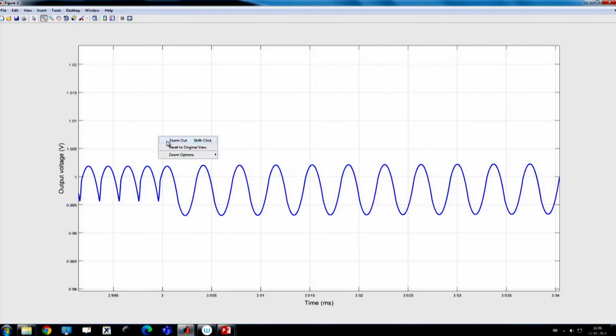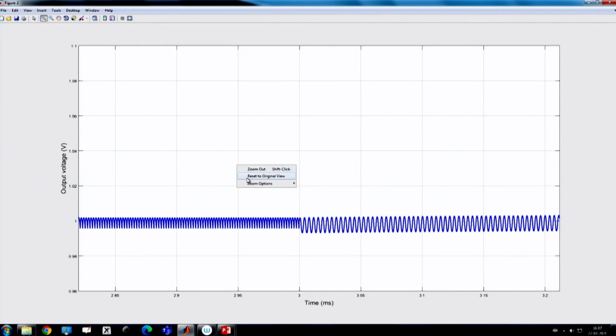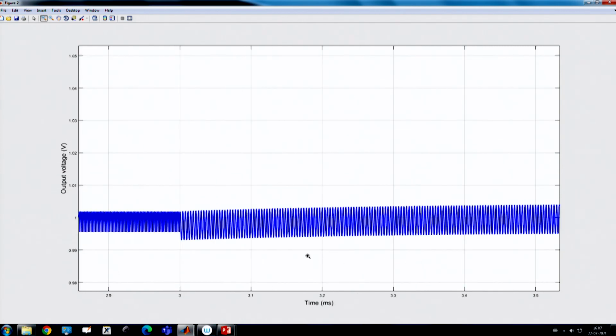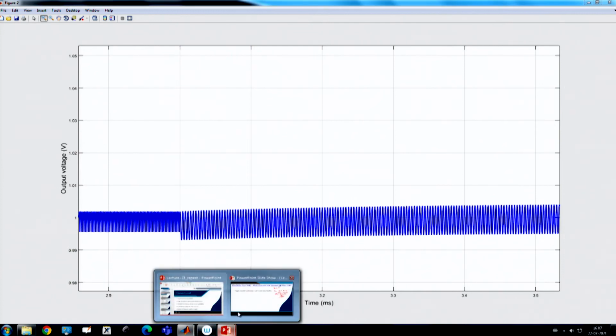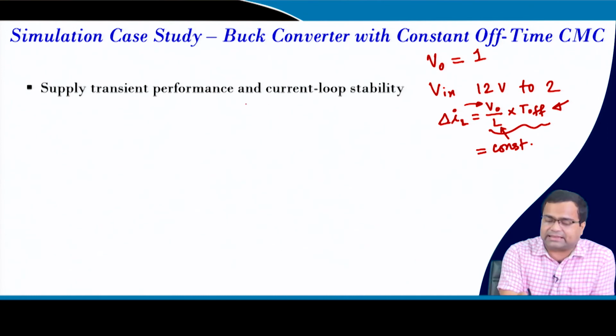So, there is a 4 to 5 millivolt change, and you can assume that there is no change in the output voltage, it remains more or less constant, even though we have applied a supply transient from 12 volt to 2 volt. Okay, that means this,